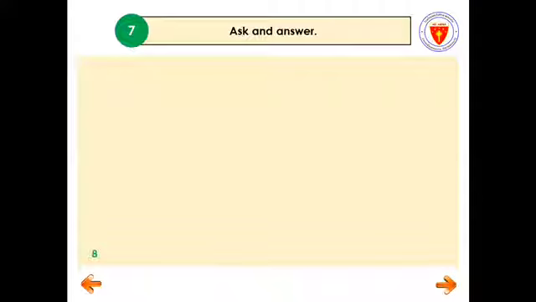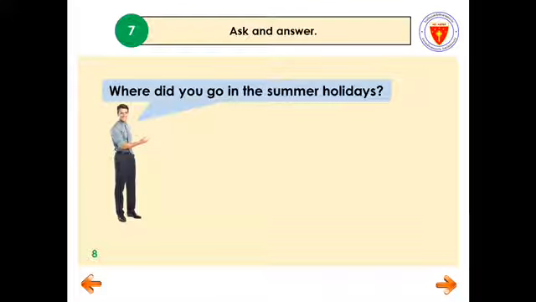Okay, let's proceed to activity 7. You are going to ask and answer. Please practice this at home with your friend or with your family members. Now are you ready? Okay, let's start. Where did you go in the summer holidays?